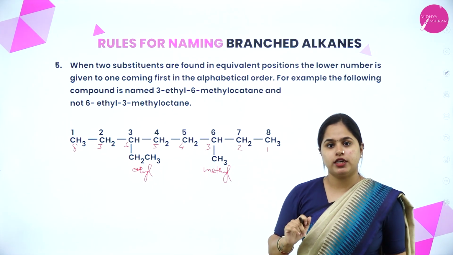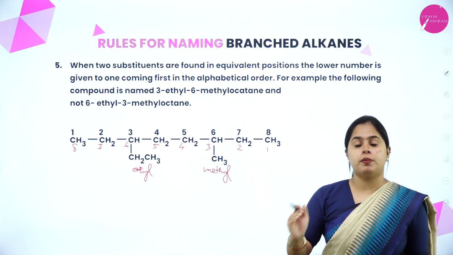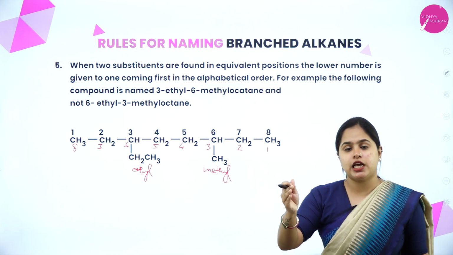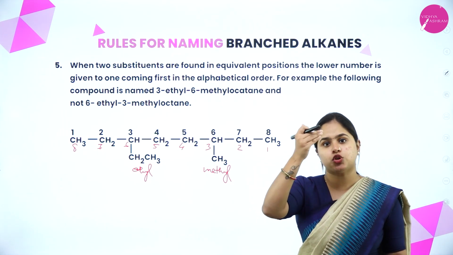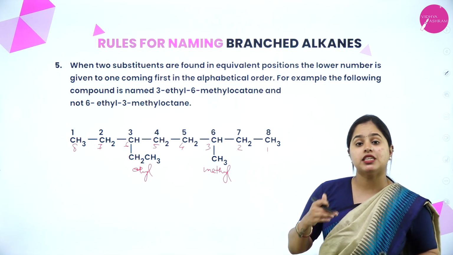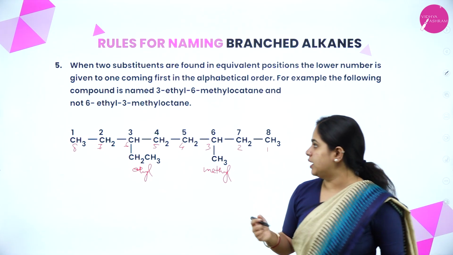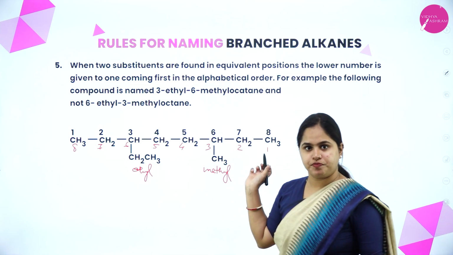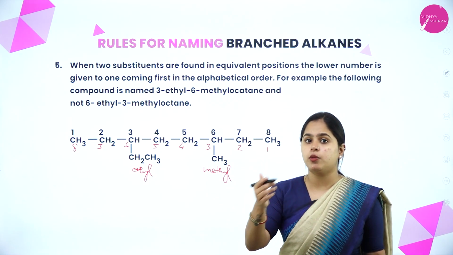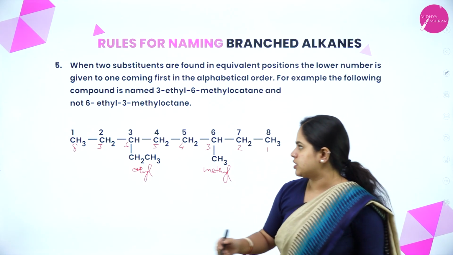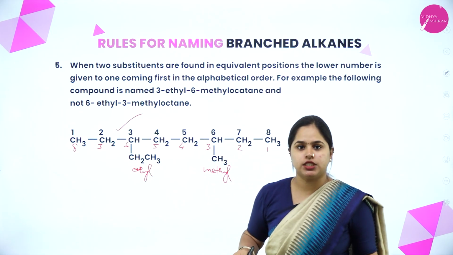So which one should I choose then? The numbering should be done in a way that alphabetical order, whichever is coming first, should get the lowest number. So which one will be the appropriate one? It will be in this direction, right? Alphabetical order, ethyl or methyl come first? Ethyl comes first. So this one will be the correct numbering.